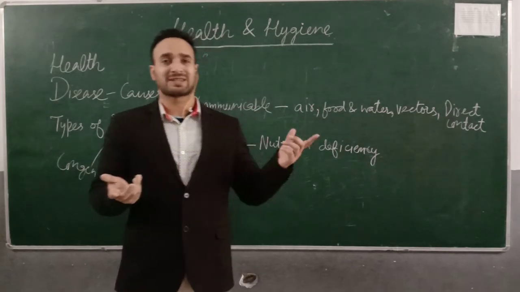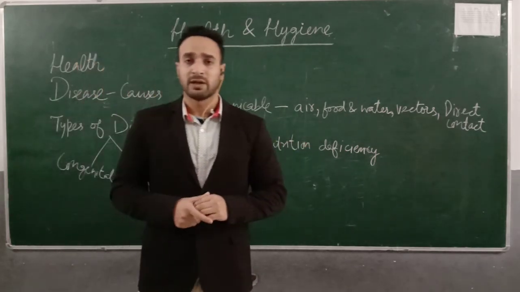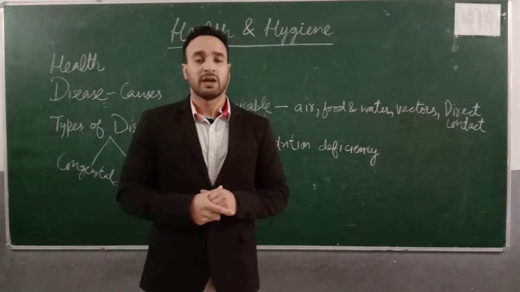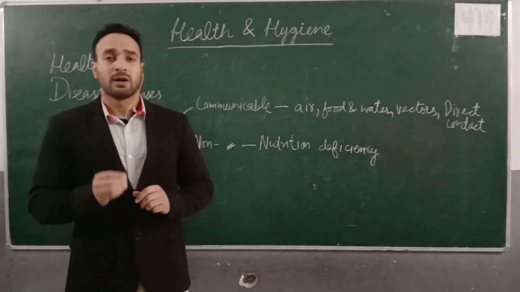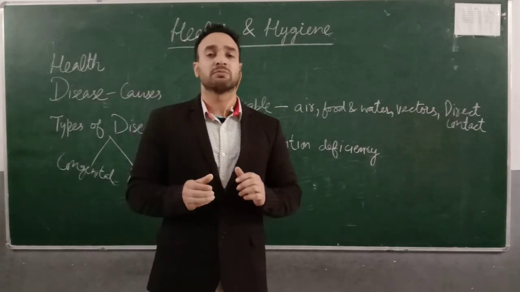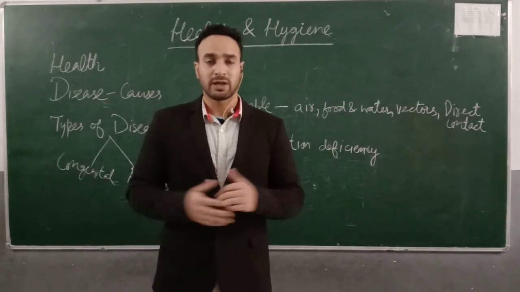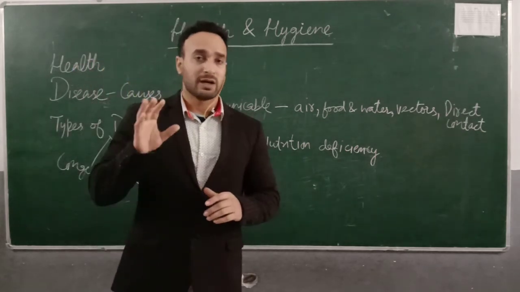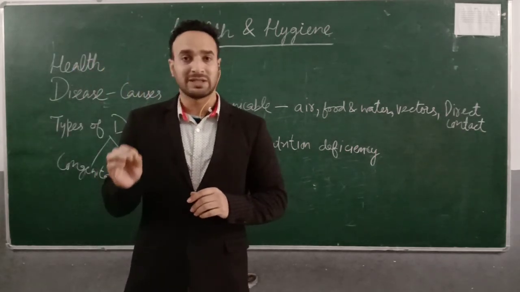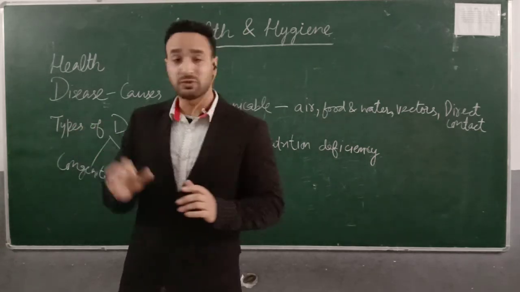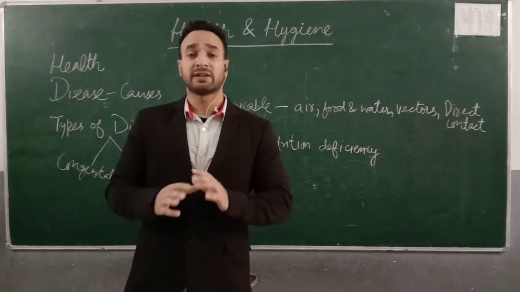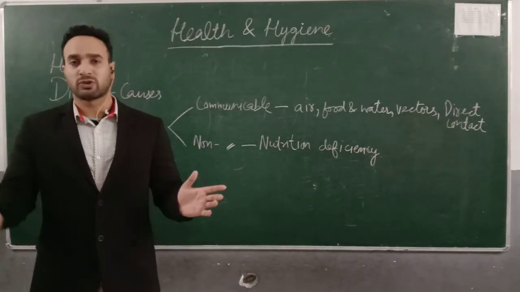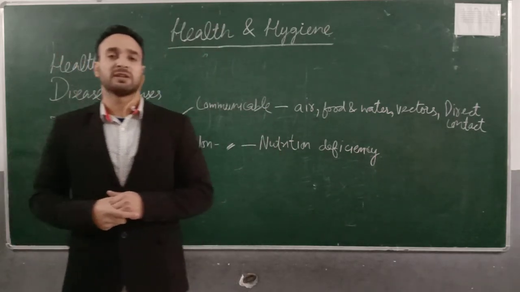Similarly, minerals, let us discuss calcium and phosphorus. They are necessary for the well-being of our bones. And if there is a lack of those minerals, our bones tend to become fragile. Okay? So this is all about today's video lecture, wherein we discussed the definition, the terminology of disease, pathogens, health, and the different types of diseases like acquired and congenital, communicable and non-communicable. We'll continue with this chapter in the next lecture.